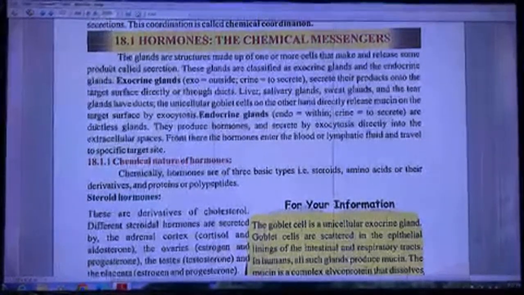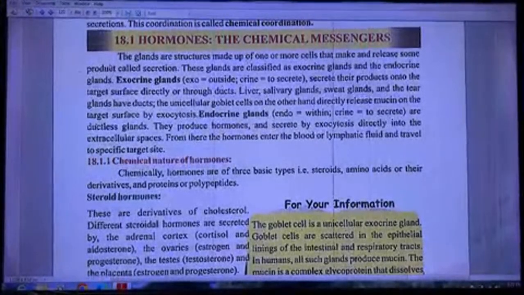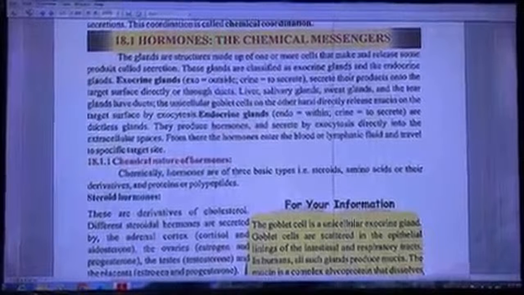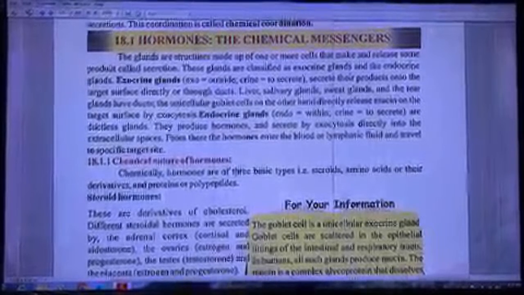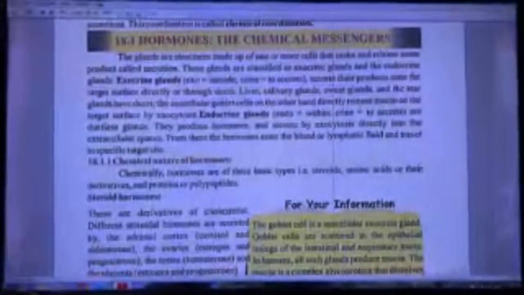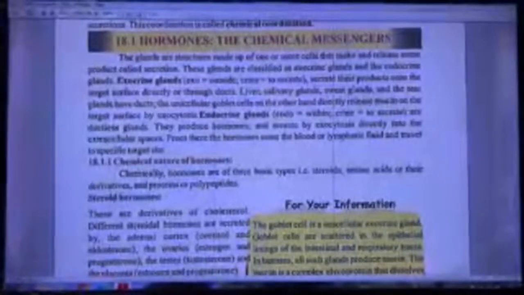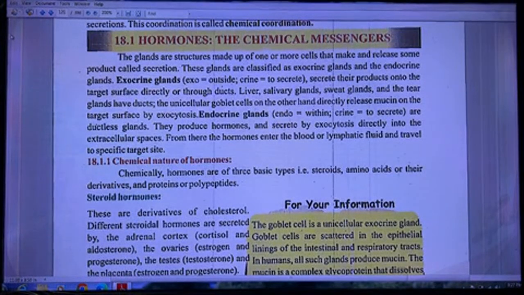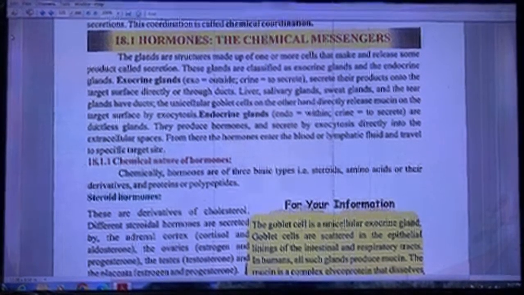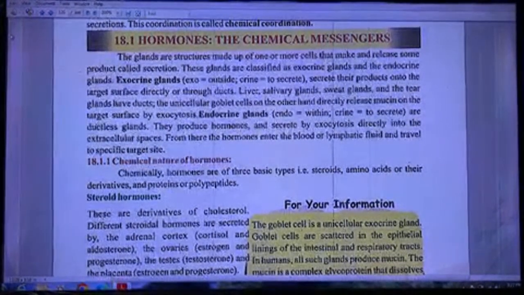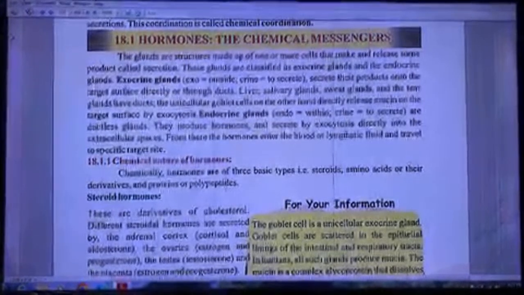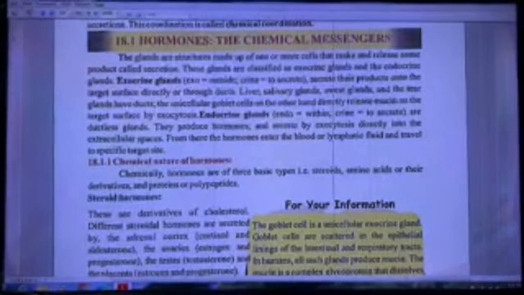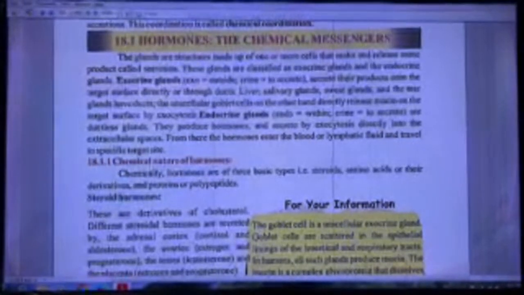The glands are structures made up of one or more cells that make and release some product called secretion. These glands are classified as exocrine glands and endocrine glands. Exocrine glands secrete their products onto the target surface directly or through ducts. Liver, salivary glands, sweat glands, and the tear glands have ducts. The unicellular goblet cells, on the other hand, directly release mucin on the target surface by exocytosis.